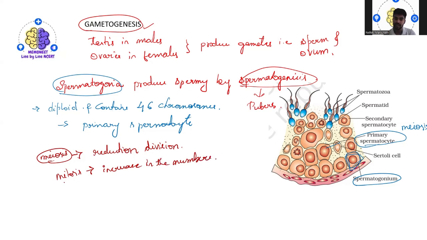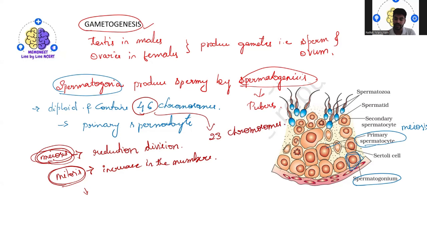Okay. So the first step is it undergoes mitosis, so that it can gradually increase its cell number. Then it undergoes meiosis. So from 46 chromosomes, it gets reduced to how much? 23 chromosomes.